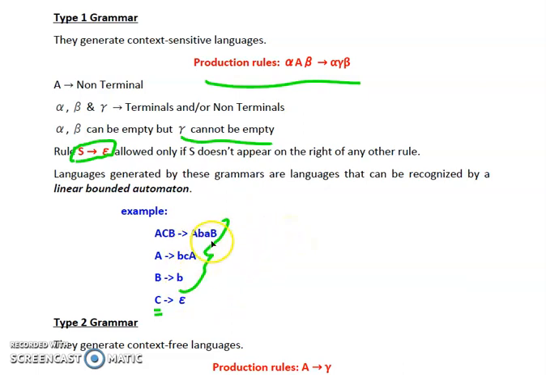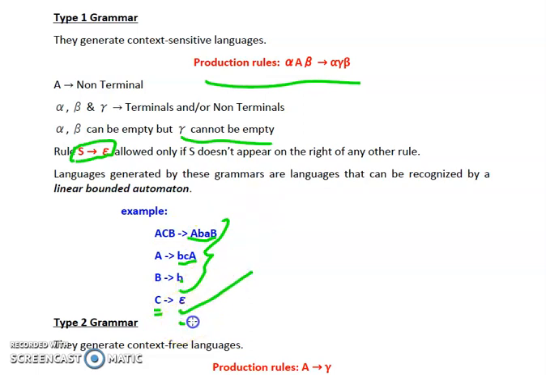So in the first rule, C is not present on the right hand side. We have A, B, A, B. So C is not present. In the second production rule, we have B, C, A. So C is not present in this production rule also. In the third, we have a single b. That means a single terminal. So C is not present over here also. That means C is not present in any of the production rules on the right hand side.